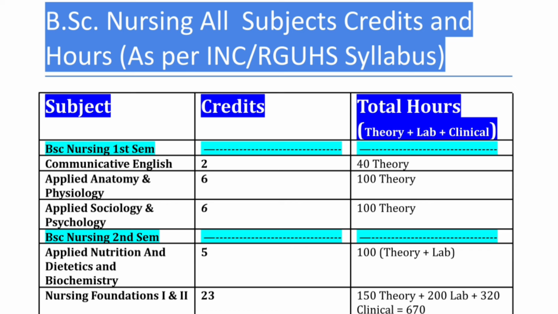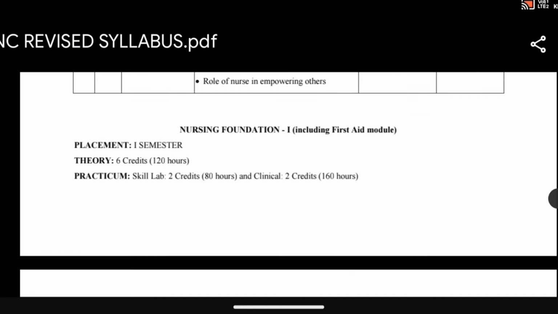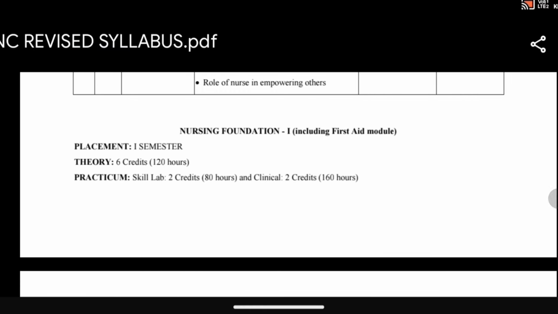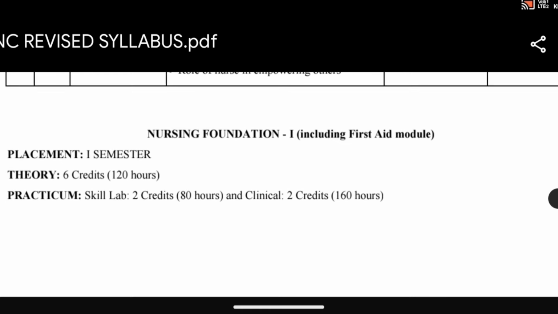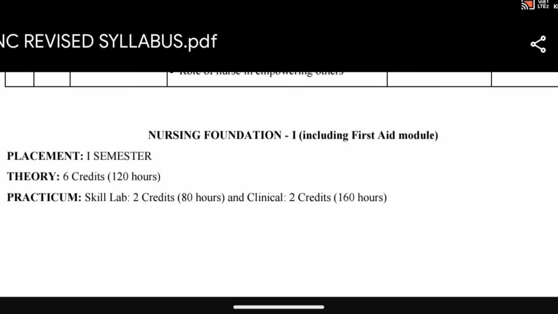But what RJHS is doing is that RJHS will mix this. Like in the Indian Nursing Council, as you can see, let me show you guys. So guys, as you can see, this is the Indian Nursing Council syllabus in which they have already given that the nursing foundation subject theory consists of 6 credits.